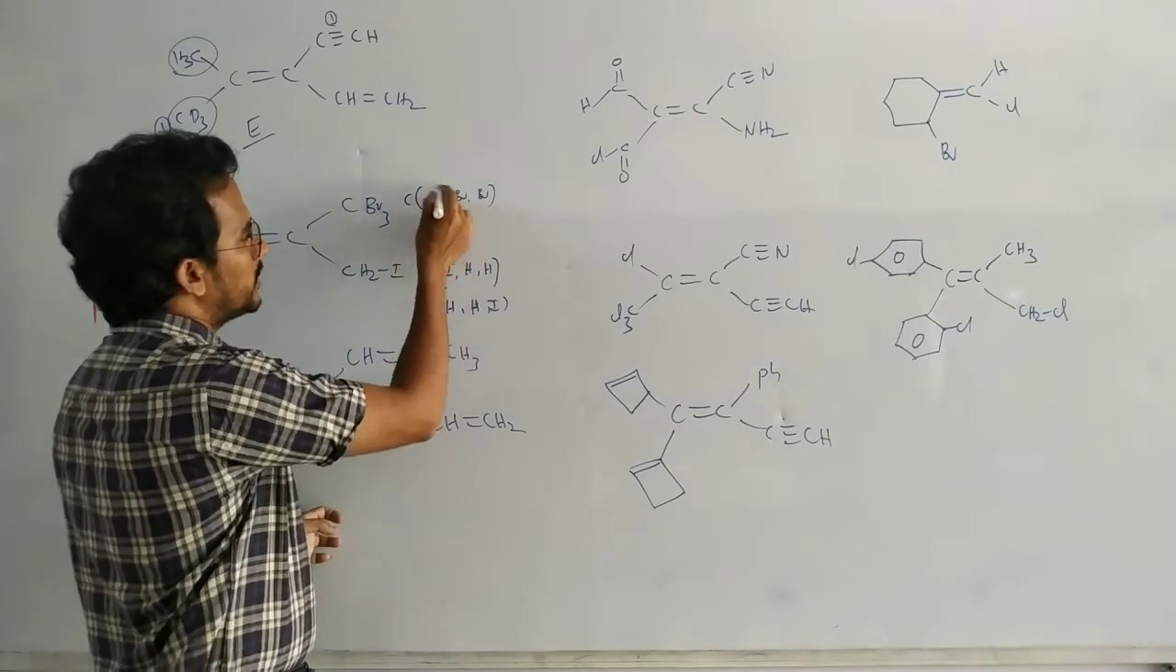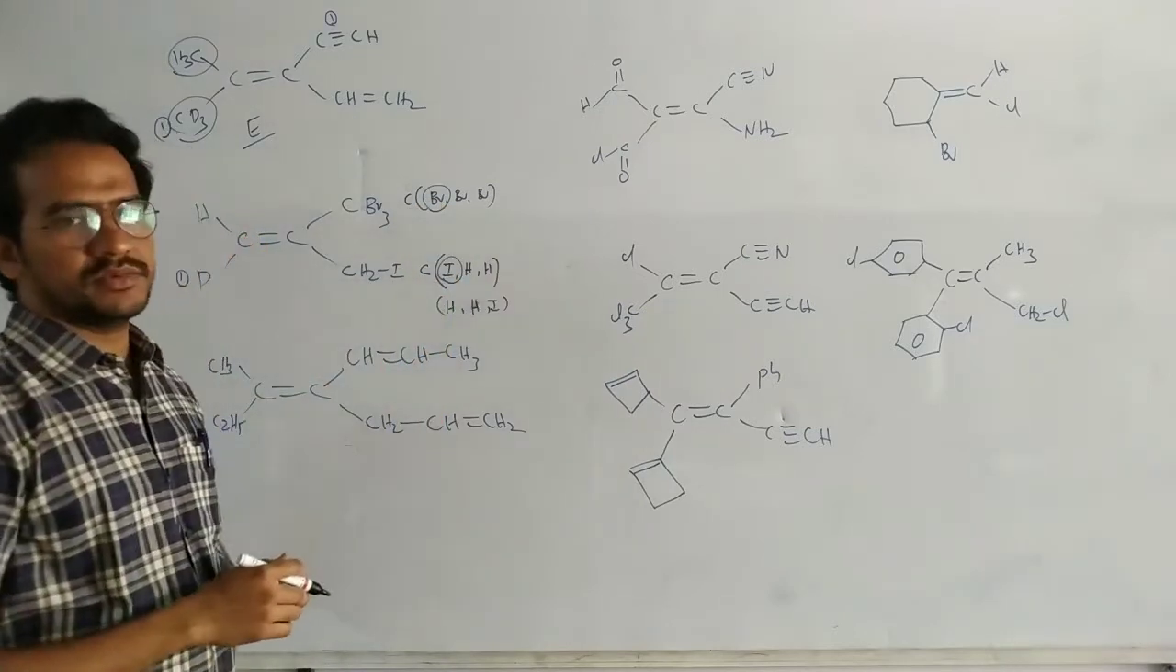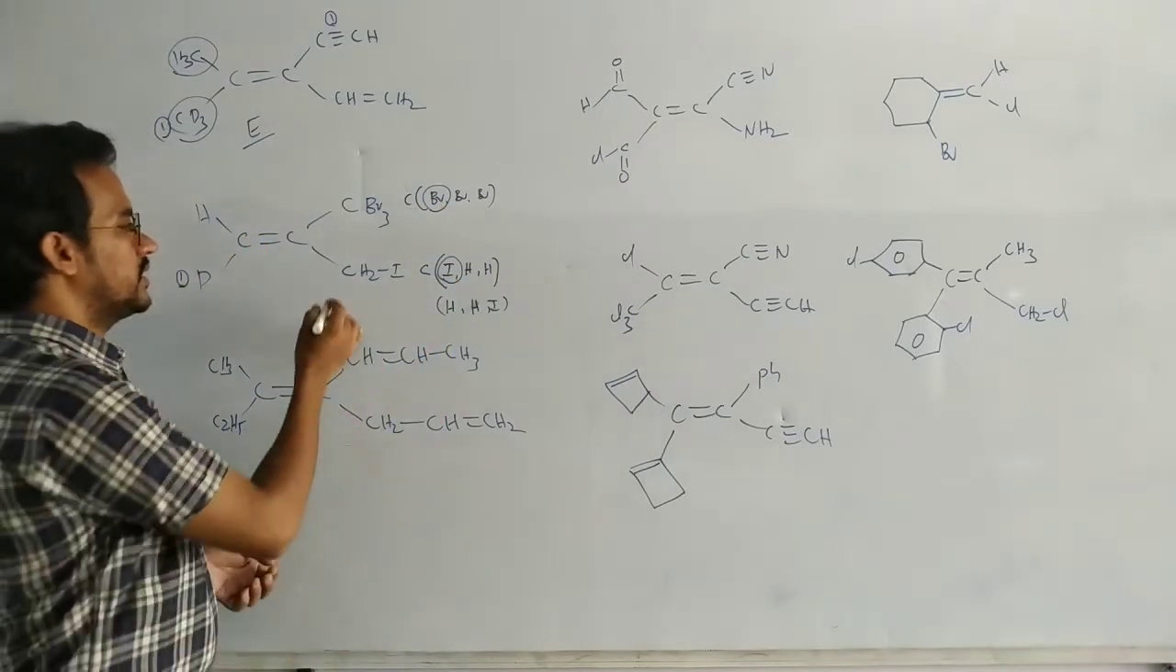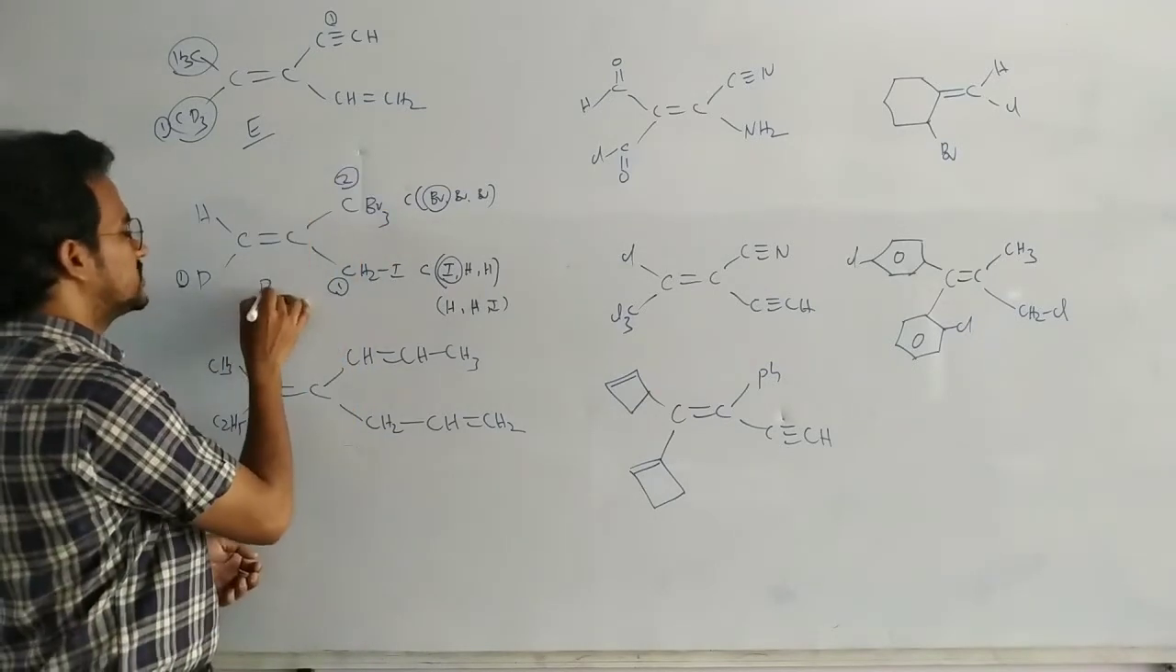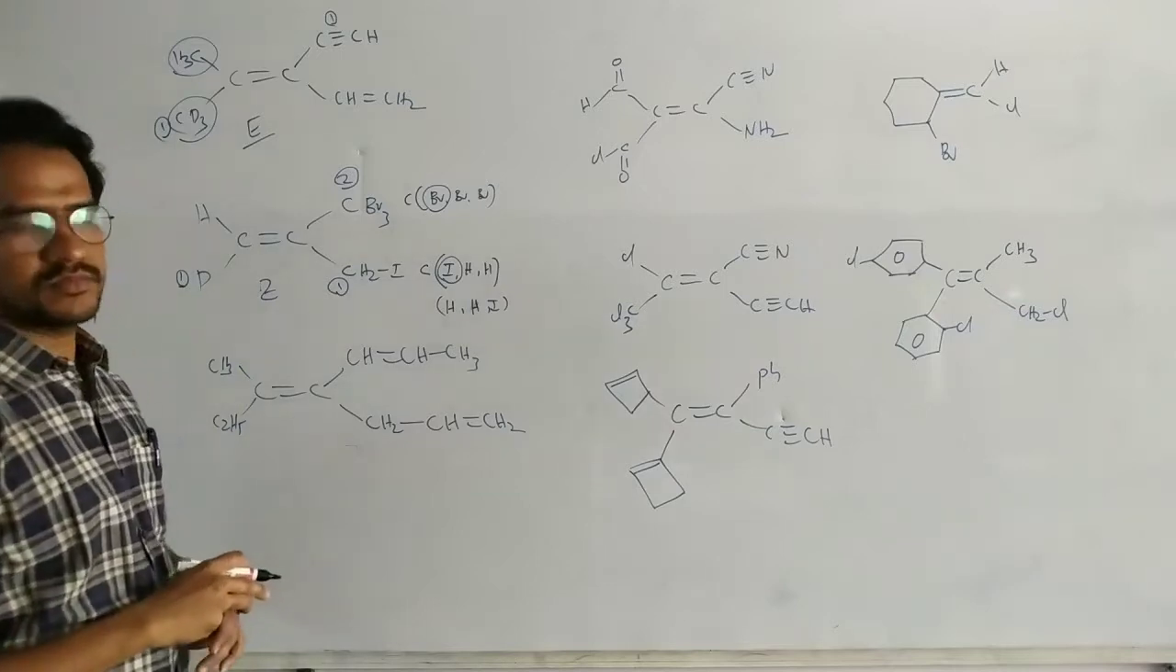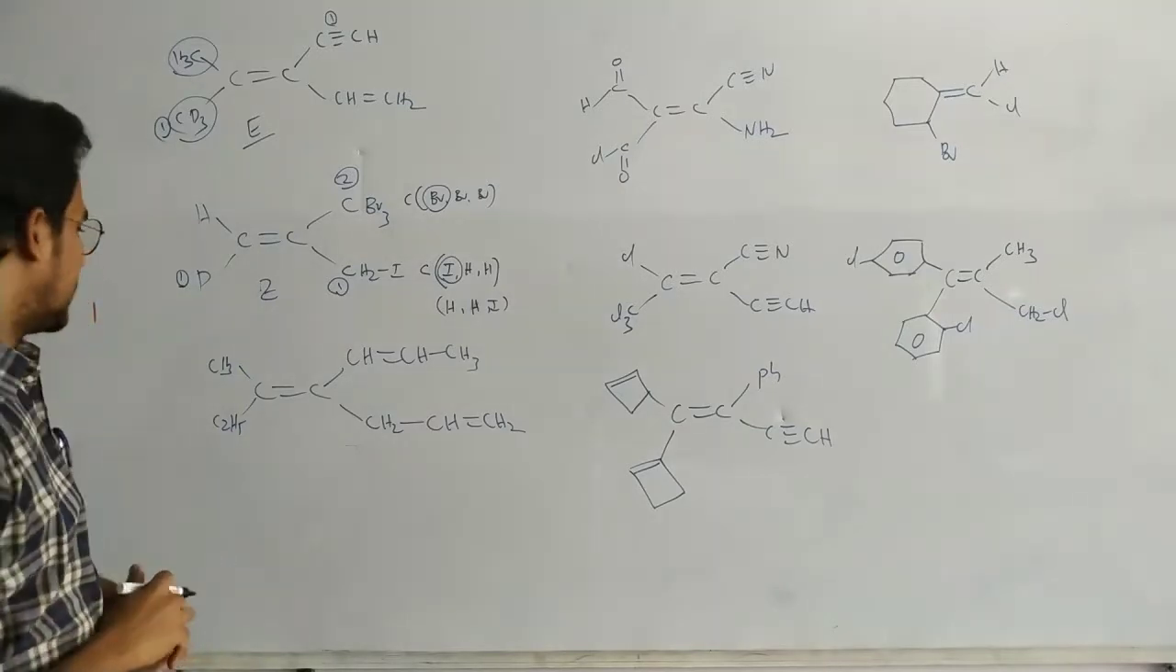Now, here bromine and iodine, which one has a high priority? At the first atom, we have CH2I, which has a higher priority than the CBr. So high priority goes on the same side, Z isomer. Okay, that's it. And next,